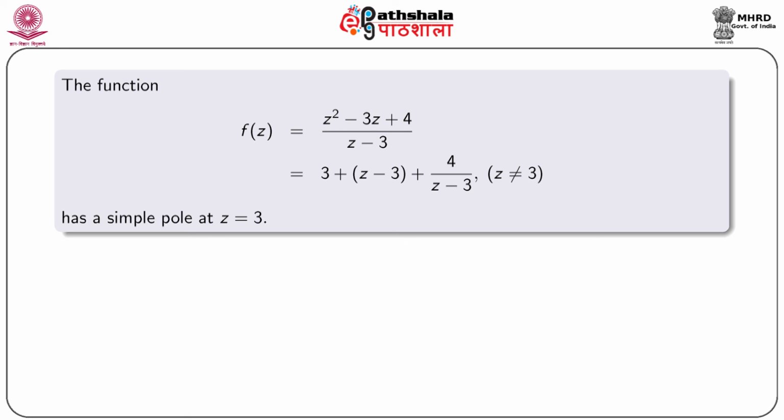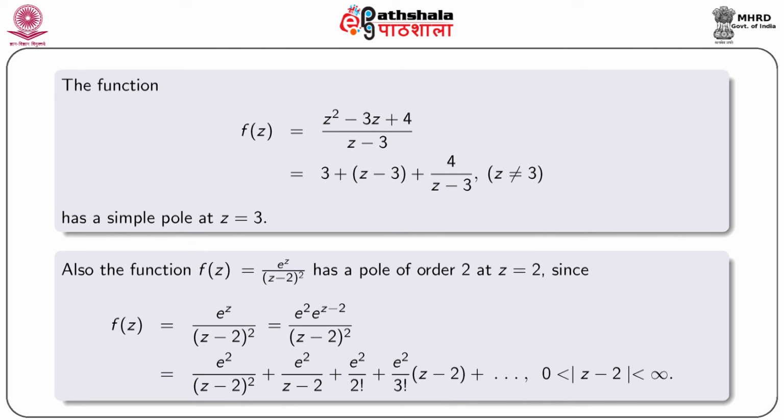As for example, the function f(z) = (z² − 3z + 4)/(z − 3), that is equal to 3 + (z − 3) + 4/(z − 3). This function has a simple pole at z = 3.